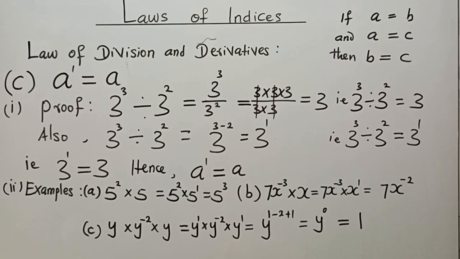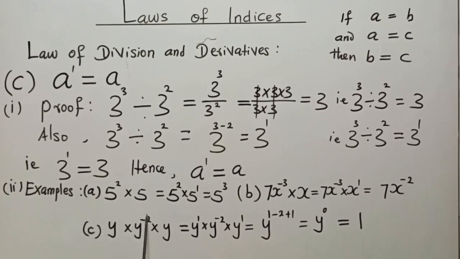This makes us apply another law we have known before, a law of multiplication of indices. But there is a particular law under that, its derivative, that will help us simplify this. And then that takes us to 7x to the power minus 2. 7 times 1 is 7. X raised to the power this plus this. Minus 3 plus 1 will give us minus 2. So the answer to this operation is equal to 7x to the power minus 2. The next is this C.